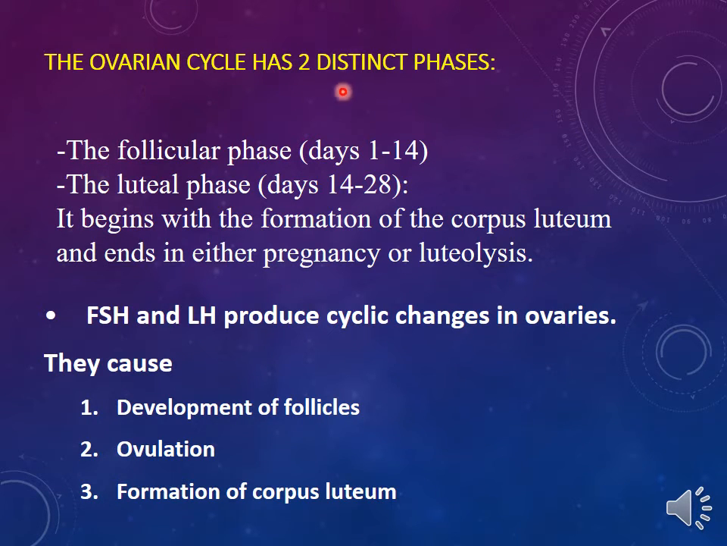The ovarian cycle has 2 distinct phases, the follicular phase and the luteal phase. The follicular phase involves day 1 to 14, whereas the luteal phase starts at day 14 to the 28th day. It begins with the formation of the corpus luteum and ends in either pregnancy or luteolysis. Both hormones, follicular stimulating hormone and luteinizing hormone, produce cyclic changes in the ovaries. They cause development of the follicle, ovulation, and formation of the corpus luteum.